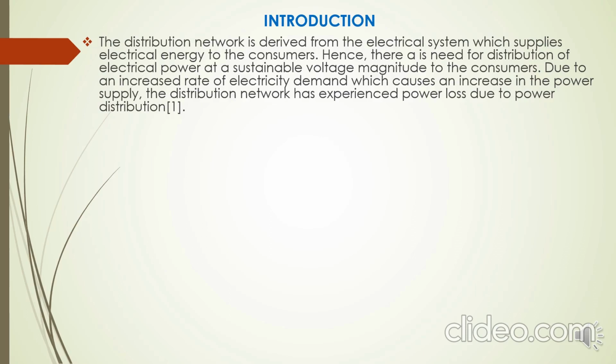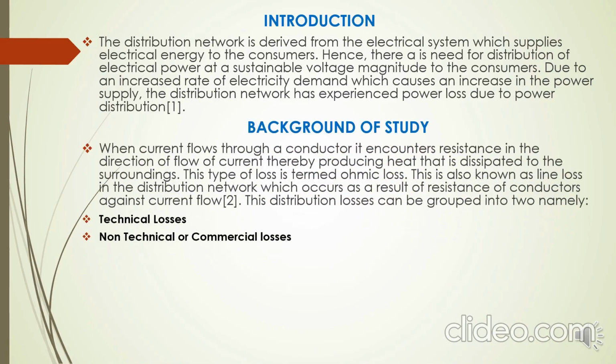The distribution network has experienced power losses due to the overloading of the system. The background of study. This topic was necessitated due to an increasing rate of losses in distribution network.